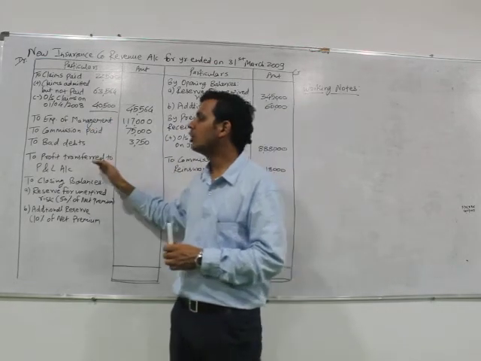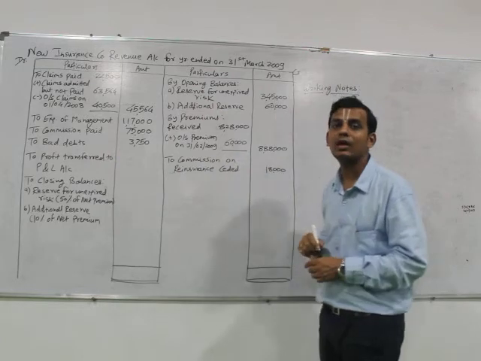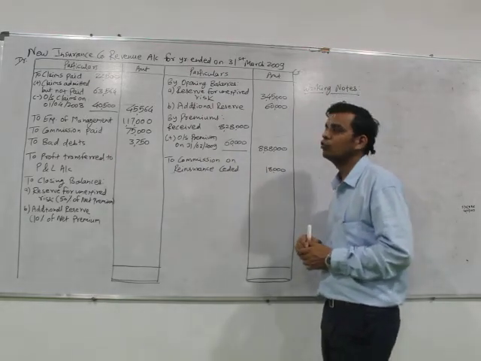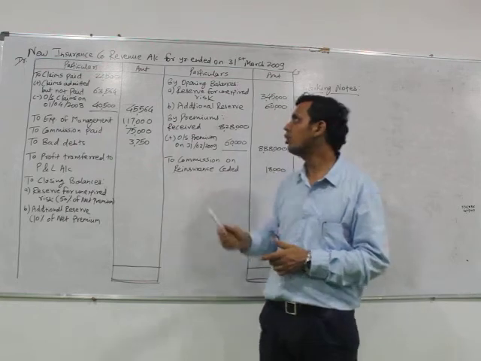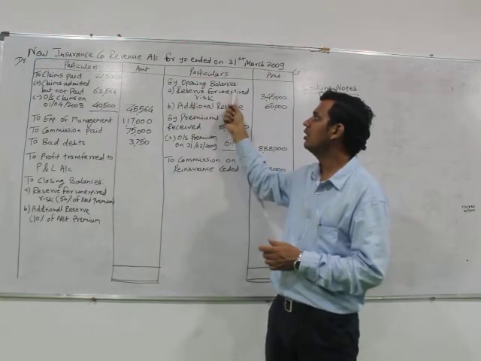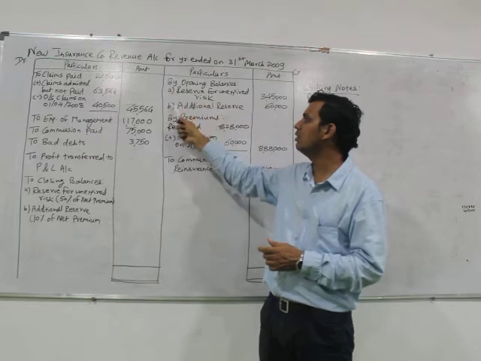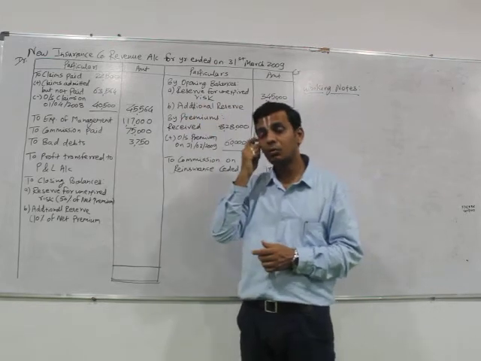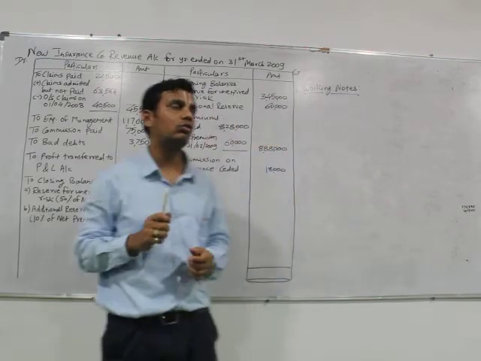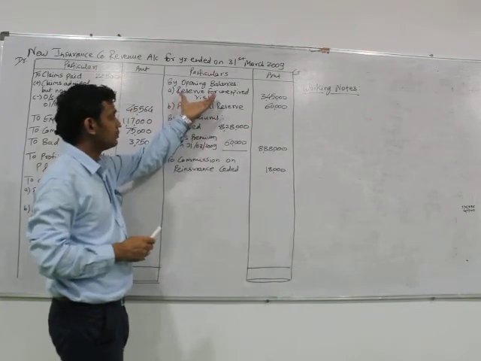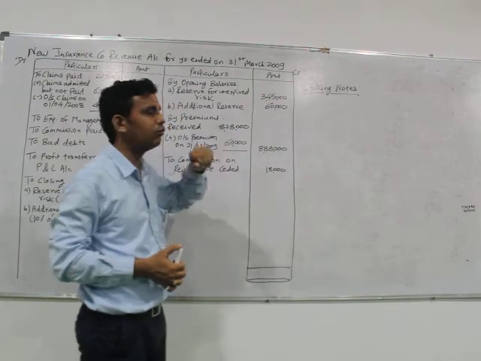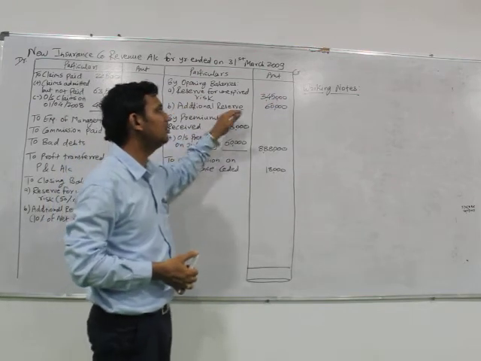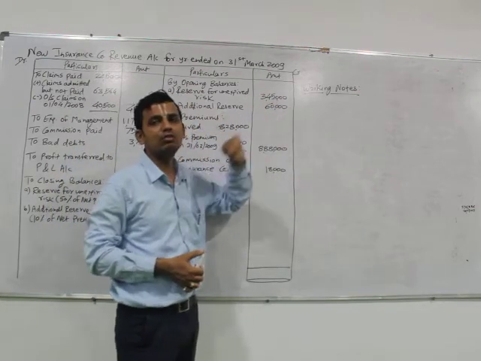Then we would come to the credit side, which shows what the revenue aspects of the company are. So the first thing we have to take is the opening balances of the reserve for unexpired risk, and second, the additional reserve. It has been provided in the question and it is taken in the first part. So the reserve for unexpired risk has an opening balance of 3,45,000, whereas the additional reserve has a balance of 60,000.